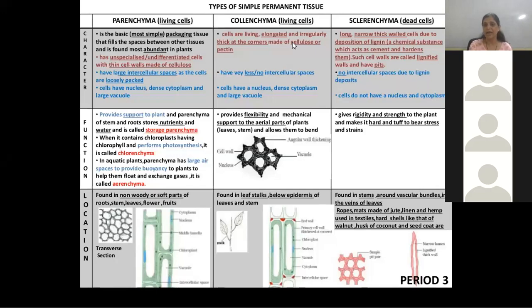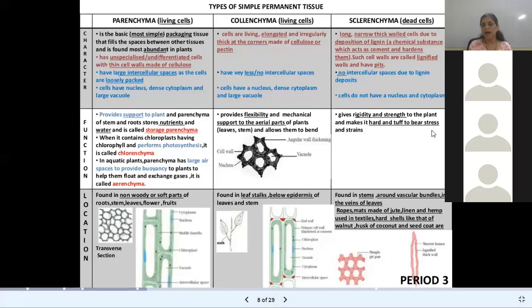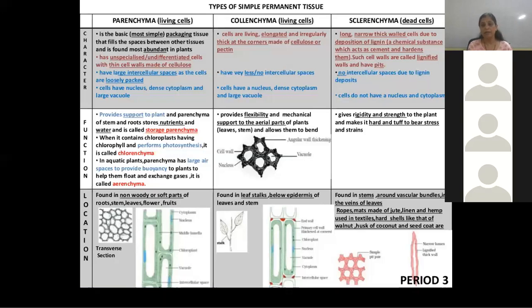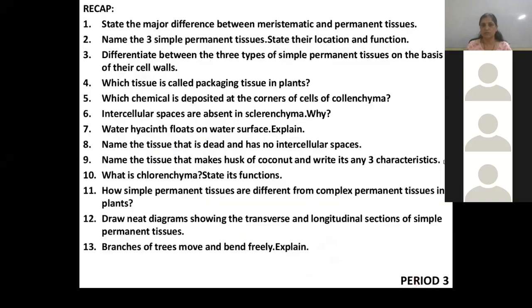Hard shells like that of walnut, almond, husk of coconut, and seed coats are examples of sclerenchyma. In the final exam, they ask you the examples, function, and some points about the structure.